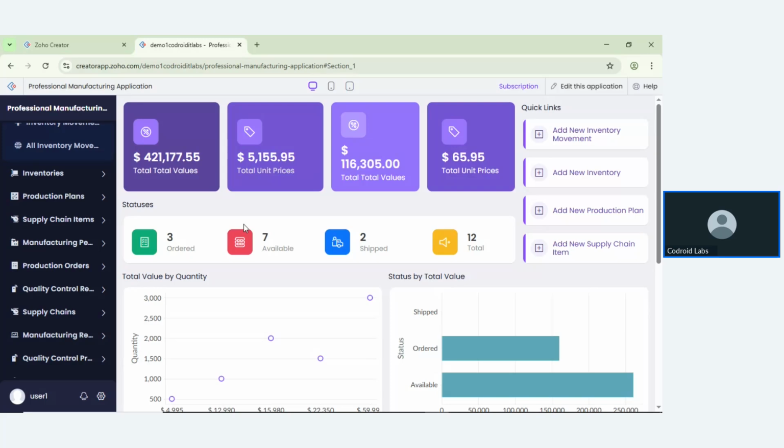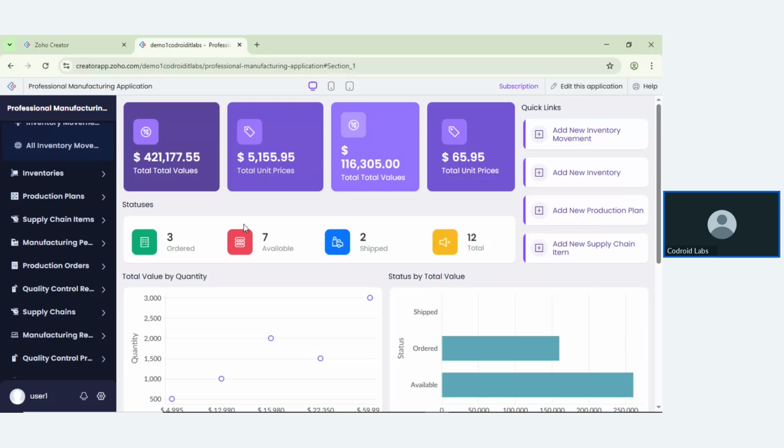Suppose you have a process where you can integrate with your ERP, fetch all the data from the ERP, calculate some values, and based on the calculation show the output inside your Zoho Creator.